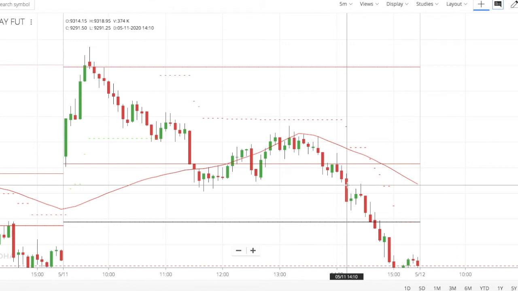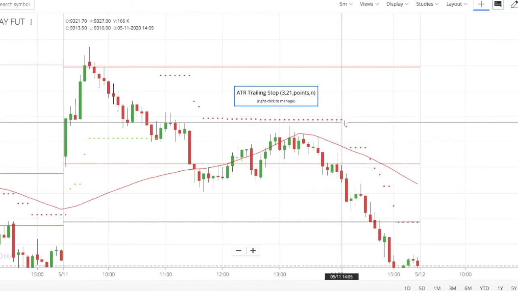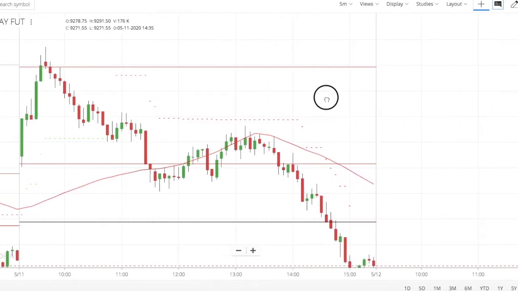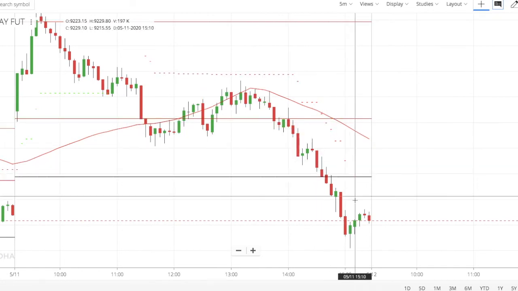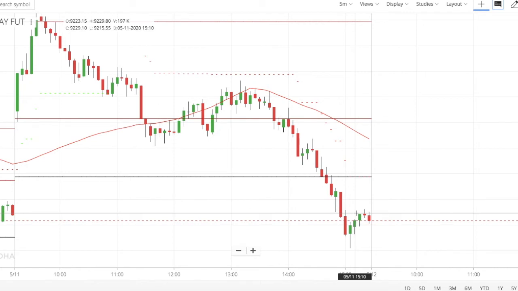So at this point, our order was filled, at which point we kept a trailing stop loss at the ATR and we kept on trailing the down move. But as you can see, our ATR was never hit. So at the end of the 3:10 candle, we exited our position. The close of the 3:10 candle is 9229.10. So that is where we executed manually.